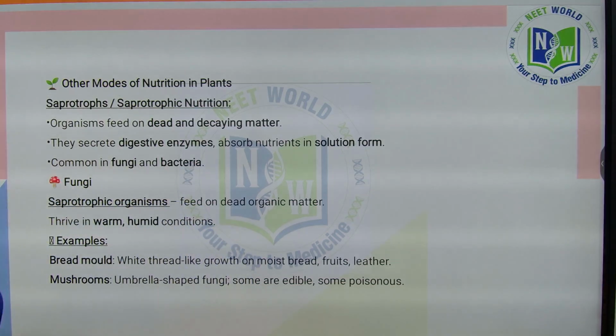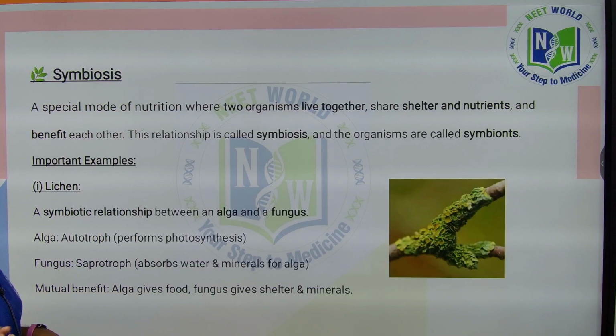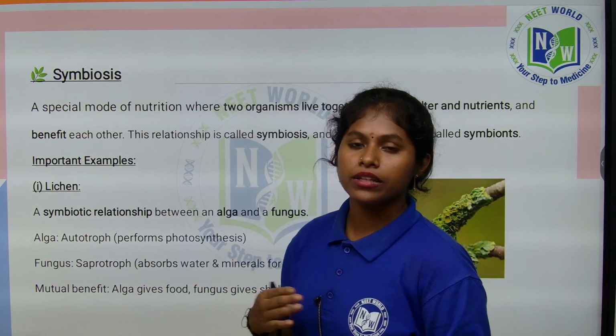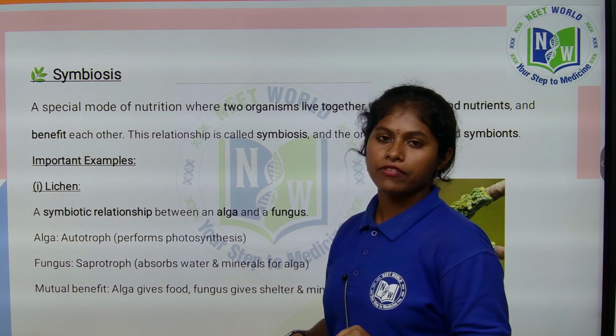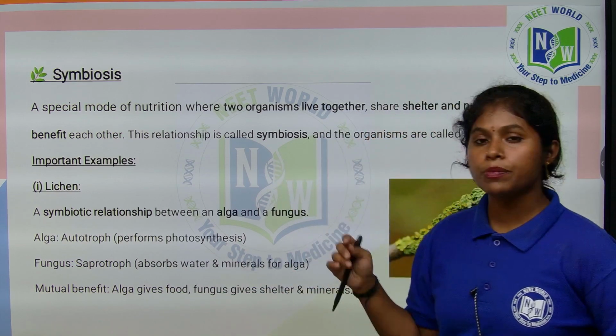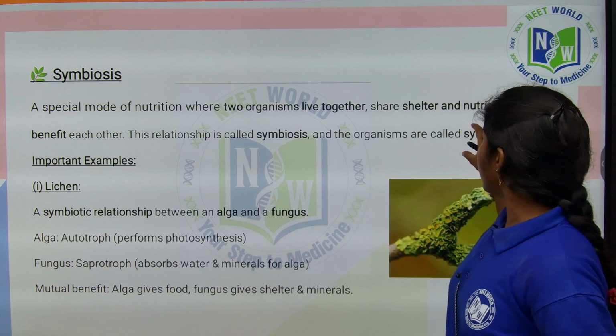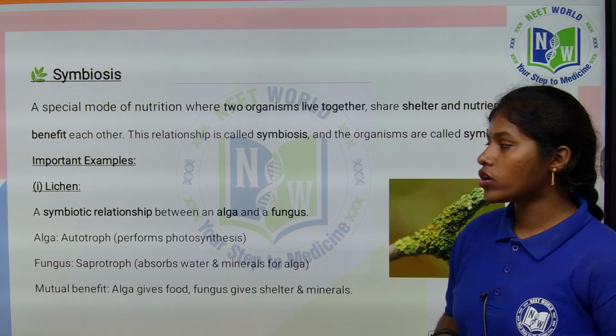So the next one is symbiotic association. In the symbiotic association, what is a good example? Lichens are good examples. In the symbiotic association, two organisms get benefit. Both organisms benefit. That relationship is called symbiosis. The organisms exhibiting that symbiotic process are symbionts, right.